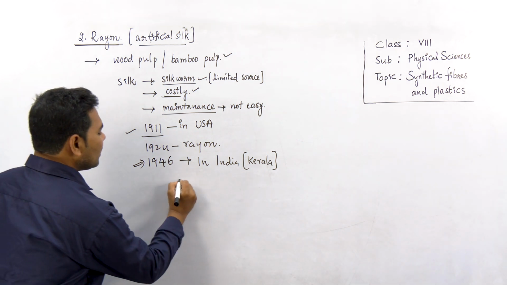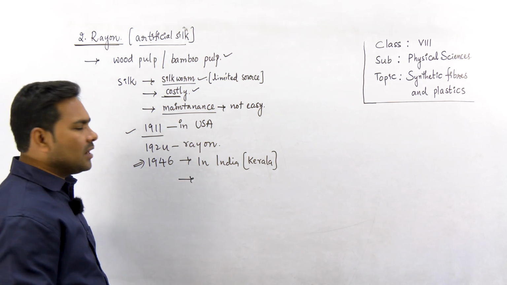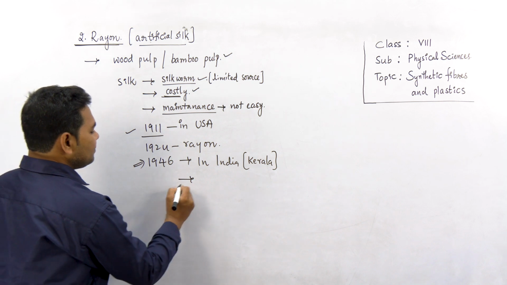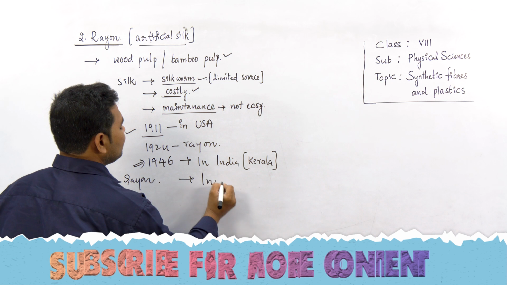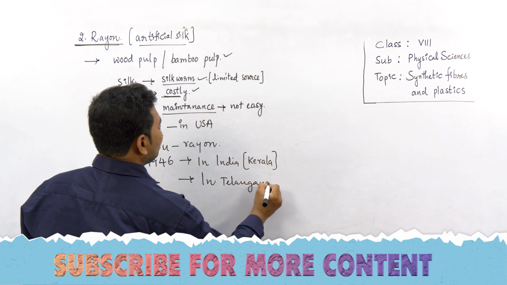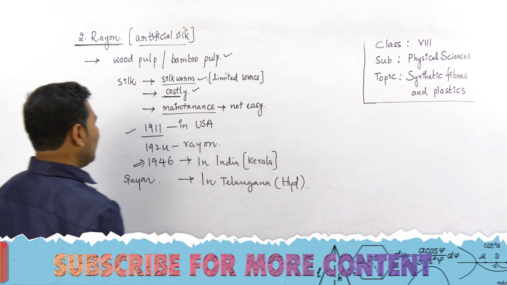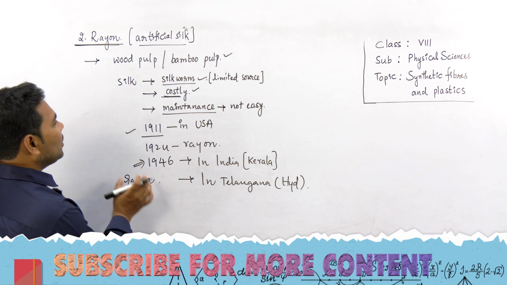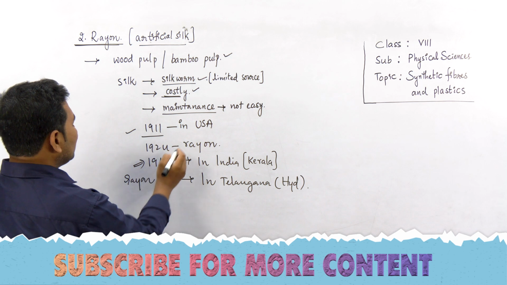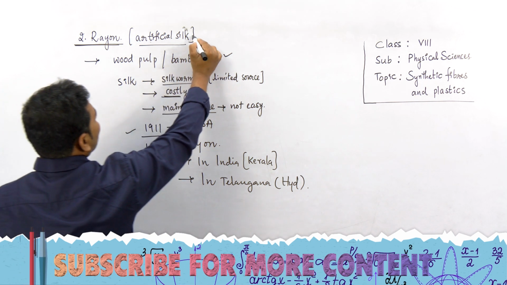And in different parts of Telangana, these rayon factories are there. Rayon factories are located mostly in Hyderabad. In Telangana, various places like Hyderabad have rayon factories. There are many rayon factories. This rayon, we can write, is an artificial silk.